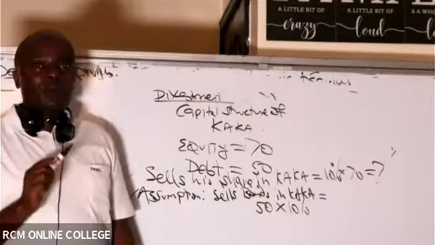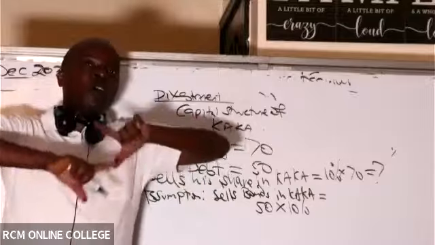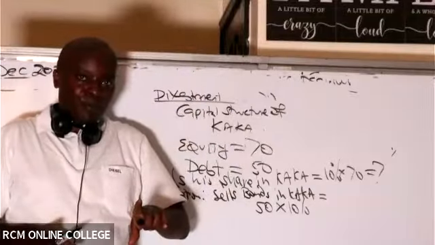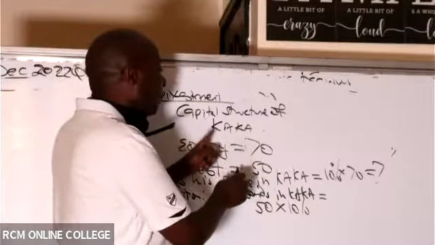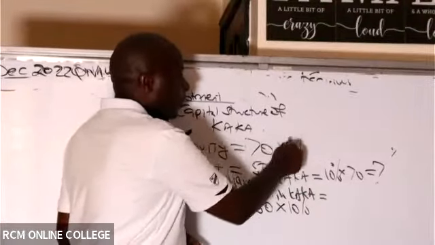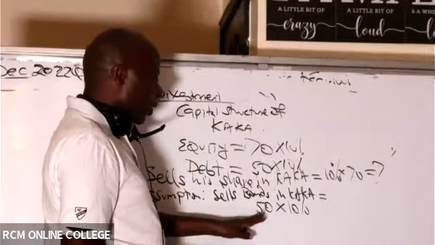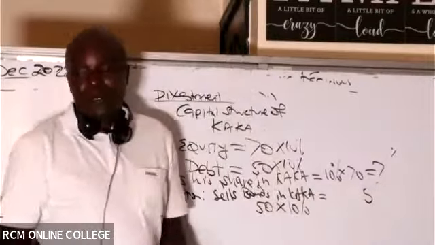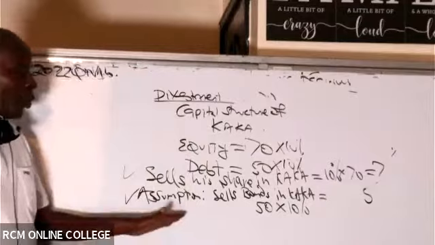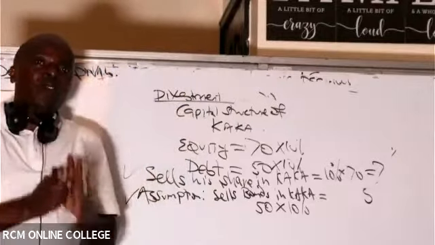He just wants to mirror the capital structure of where he's coming from, as per his percentage. So you go to the capital structure and multiply this with 10%, and this with 10%. So 50 times 10%, we are able to get 5. Remember, this is an assumption because he wants to mirror the capital structure of Kaka.